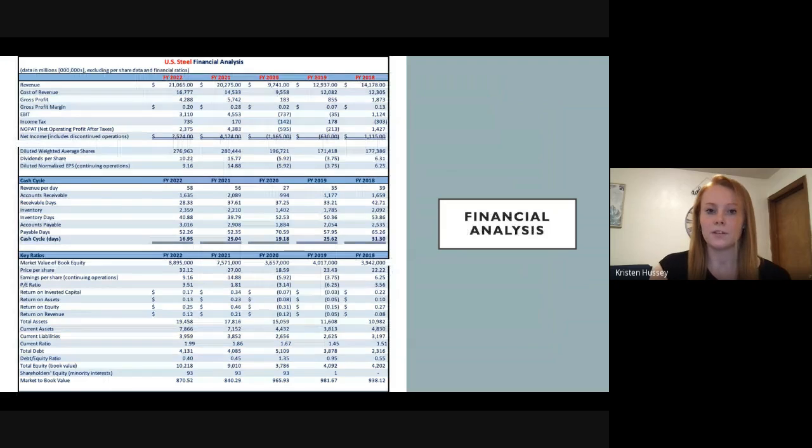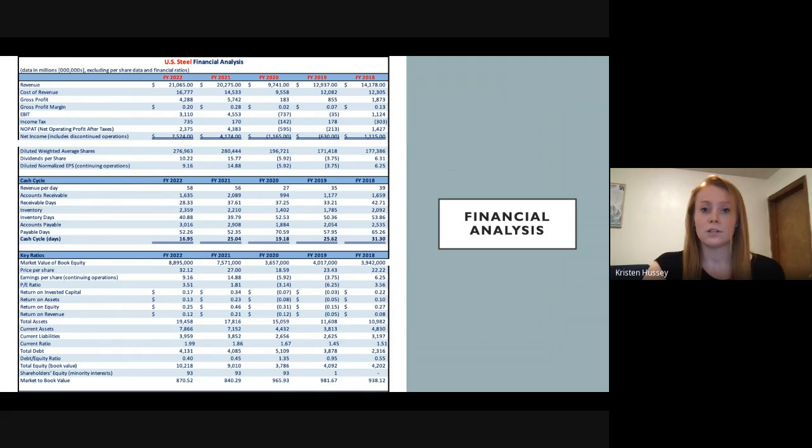Next up is a financial analysis. As we can see, US Steel's financials for the past 5 years, 2018 to 2022. 2019 and 2020 were rough years for the company, reporting a negative net income, especially in 2020. The company has been able to recover since then, putting up positive numbers.